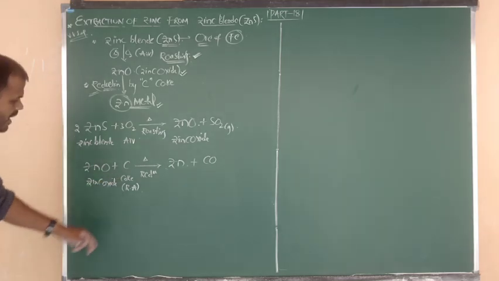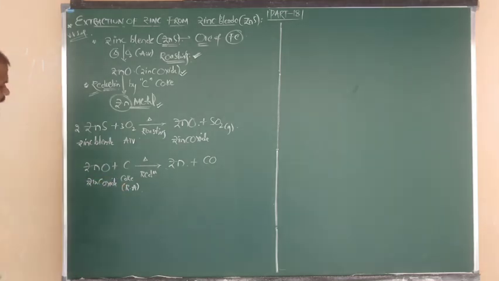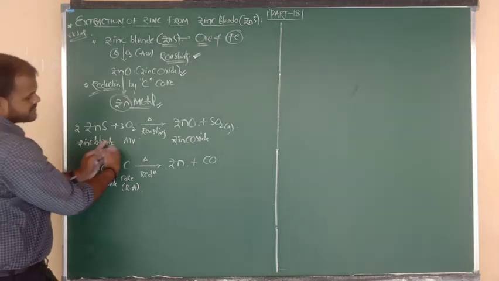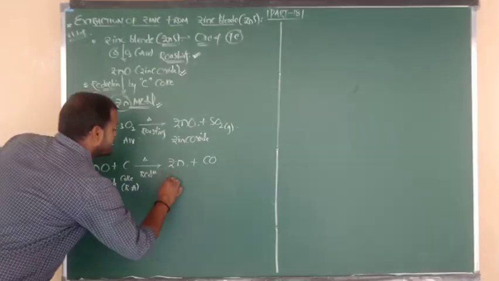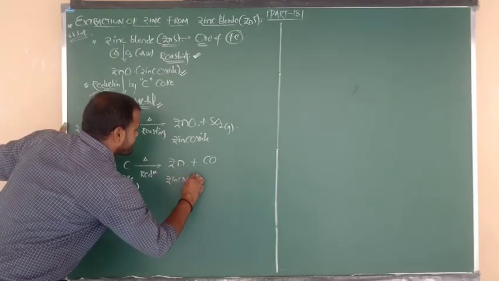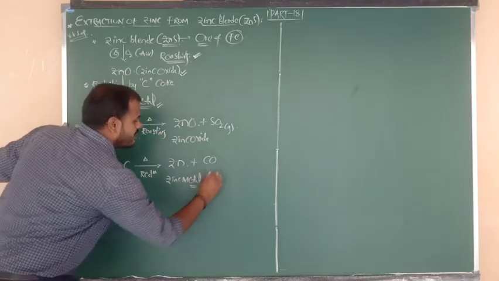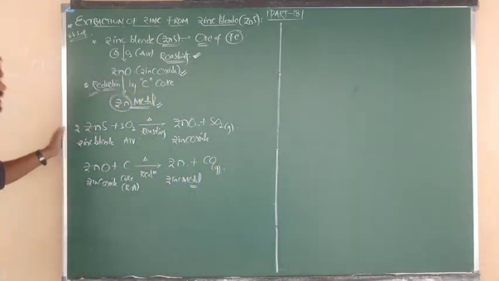So in the presence of a reducing agent, the metal oxide, zinc oxide, gets reduced into the zinc metal, and carbon monoxide is eliminated as CO gas.